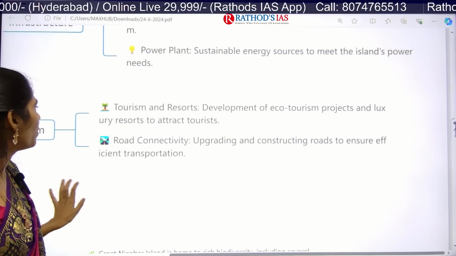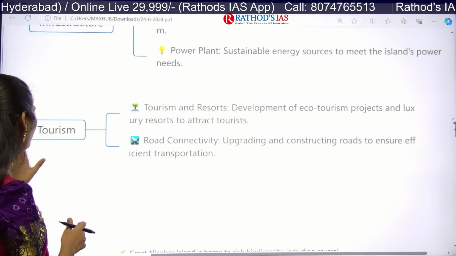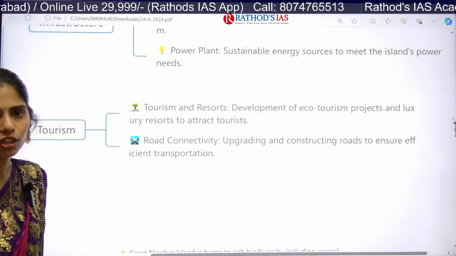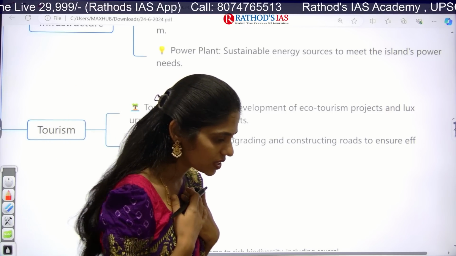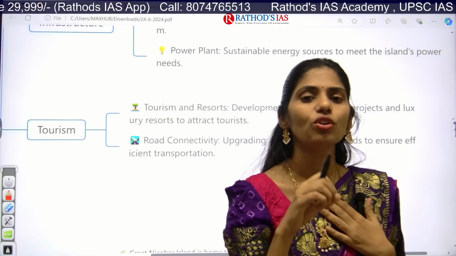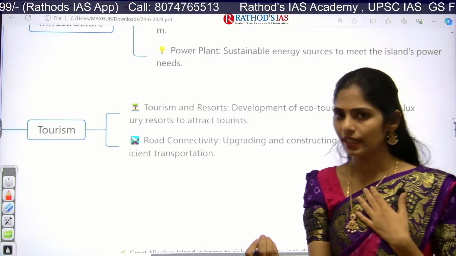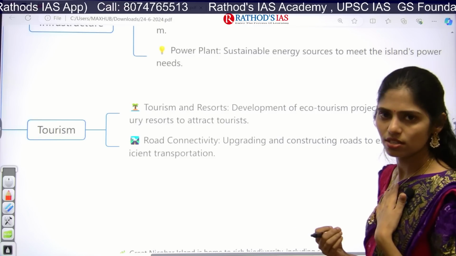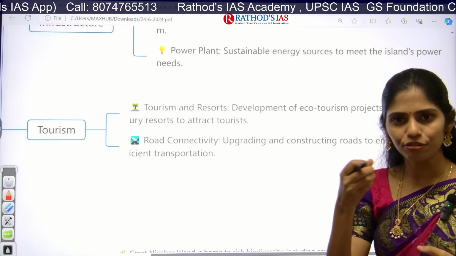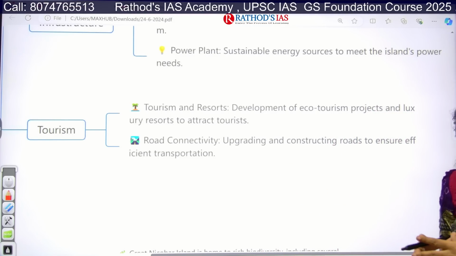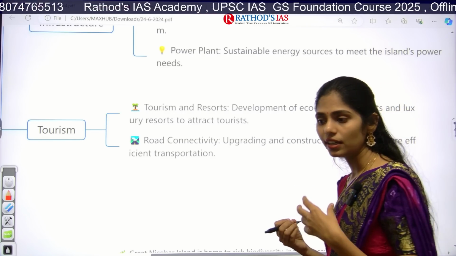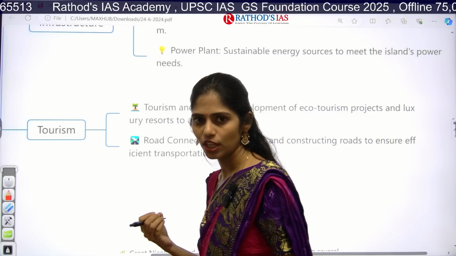And the second component we are focusing on is improving tourism. Okay, so for tourism, what do we need? For example, if I am a tourist and I want to visit the Andaman and Nicobar Islands, what are the things that I will need? Tell me. I need proper resorts, I need proper food there, so we need hotels, etc. And I will also have concerns about whether proper transportation is there or not, right?